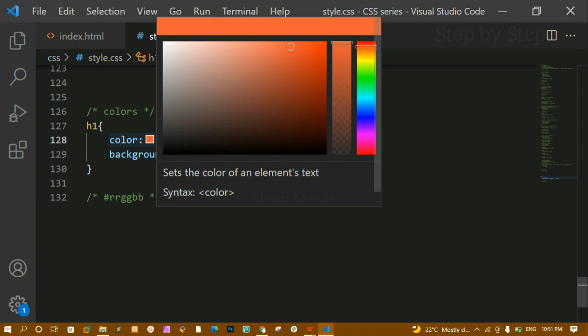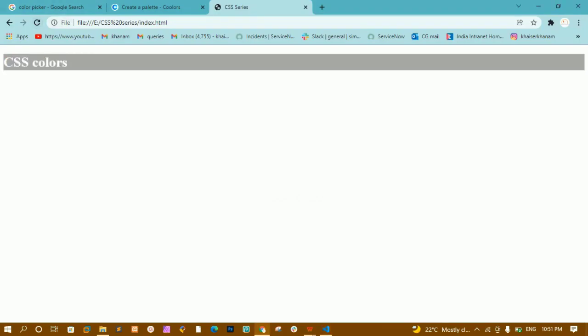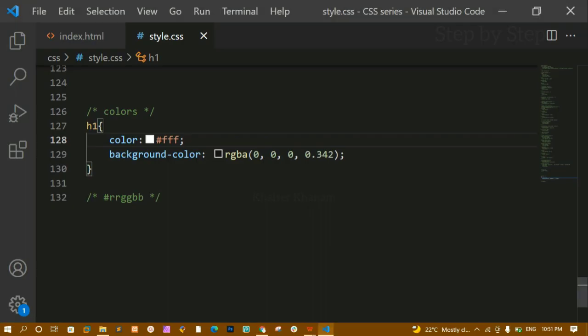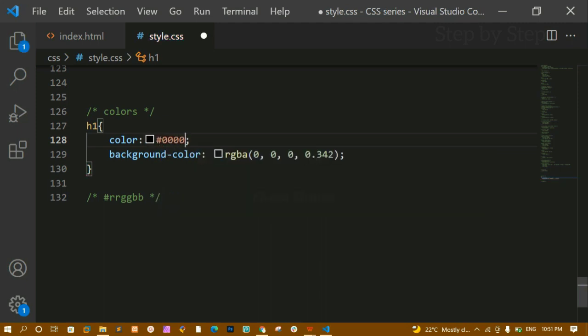Now for white color, you can just write here FFF. I'll save this. I'll refresh this one. Okay, we are having all the same values, like 6 times also we are having FF, then FF, then FF. So you don't need to write that one. We can just write 3 Fs and that is going to work. For black color, we are having 0, 0, 0. You can write like this, or you can give 6 zeros here.